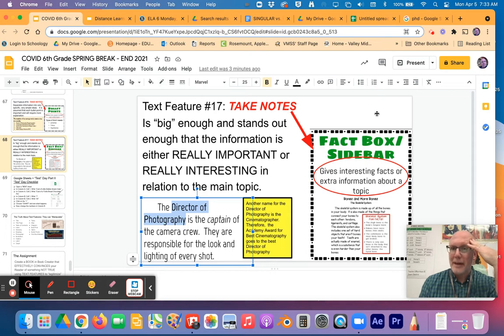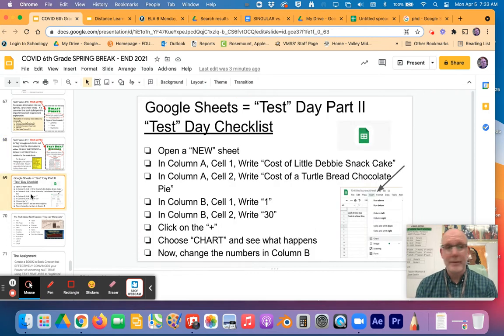So that's what fact boxes and sidebars are. When you have information that doesn't really need to be presented, but you just want to add a little bit extra because it helps someone get a full idea of what's going on, usually it's very helpful. All right.